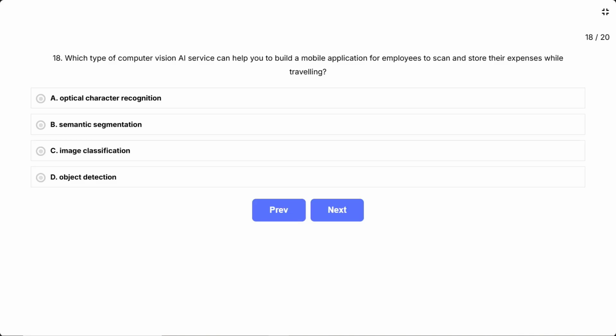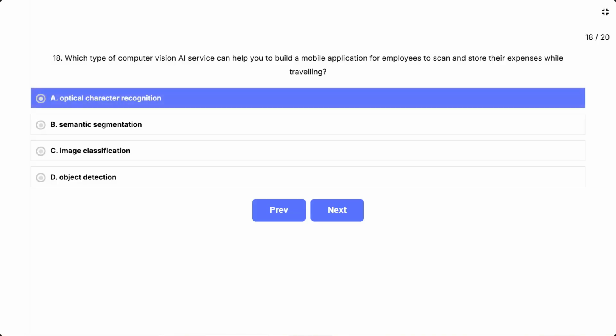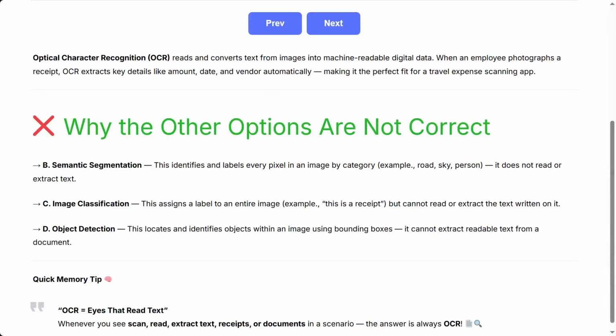A. Optical character recognition. B. Semantic segmentation. C. Image classification. D. Object detection. This question asks you to identify the correct computer vision workload for a specific real-world business scenario. The key clue is scan and store expenses. Employees are photographing receipts, and the app needs to read the text from those images. The correct answer is A. Optical character recognition. Optical character recognition, OCR, reads and converts text from images into machine-readable digital data. When an employee photographs a receipt, OCR extracts key details like amount, date, and vendor automatically, making it the perfect fit for a travel expense scanning app.